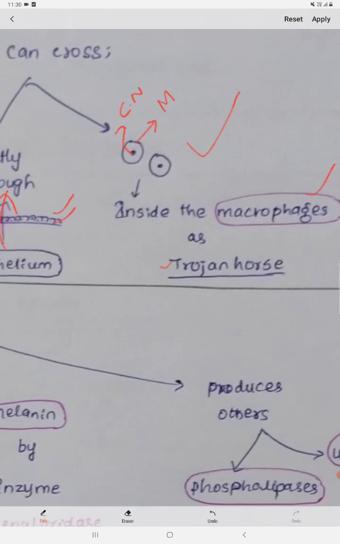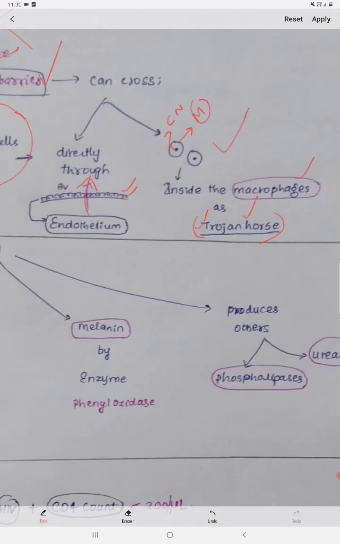So you see one word here, this is a Trojan horse. What does it mean? It is a simple English metaphor which means the enemy is secretly entering inside. Here, who is the enemy? Our Cryptococcus neoformans is the enemy, because it is causing cryptococcal meningitis. The macrophage acts as a protection for it. Under cover of the macrophage, the Cryptococcus neoformans enters the brain. That's the meaning behind the Trojan horse.